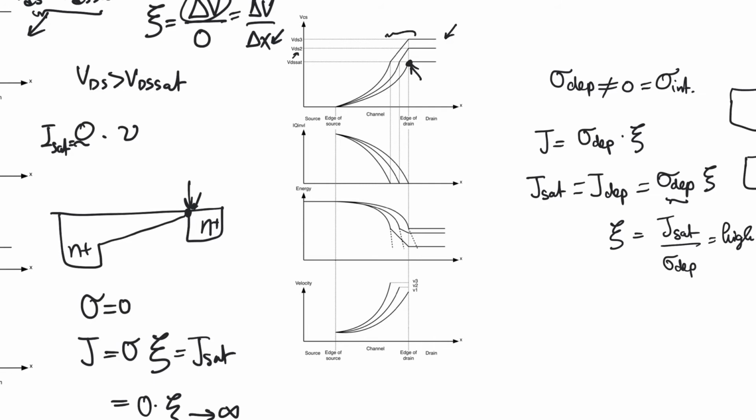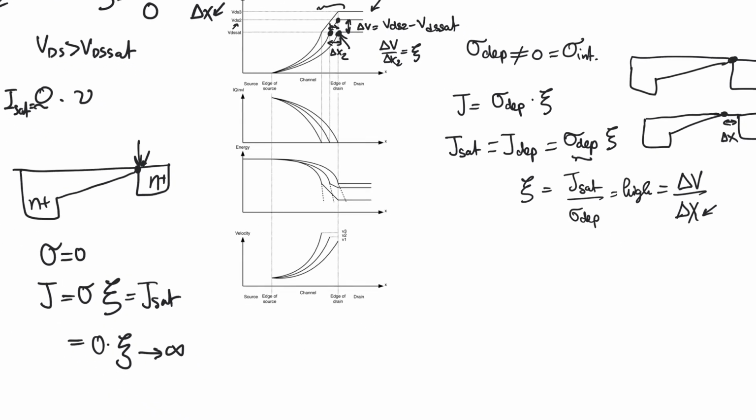We increase VDS to VDS2, which is above VDS sat, and then we have a depletion region that extends through this. And this is delta V, which is equal to VDS2 minus VDS sat. And thus, this is the point at which we see VDS sat, and this is the start of the depletion zone. And this is delta X2, and delta V over delta X2 is going to give us a value of electric field, which will allow us to drive the current that exits from the channel at this point. The more VDS, the wider the depletion region.